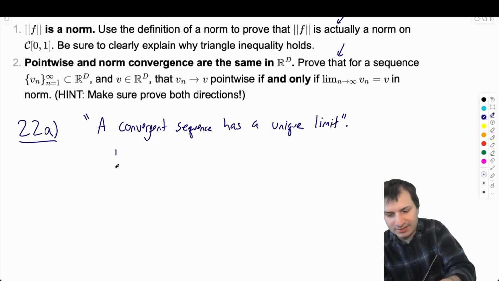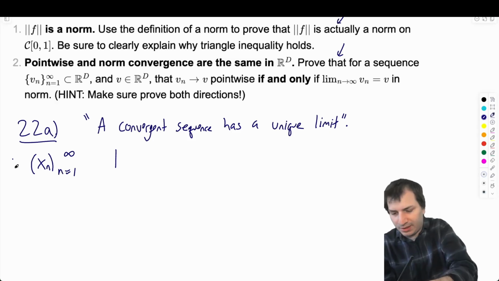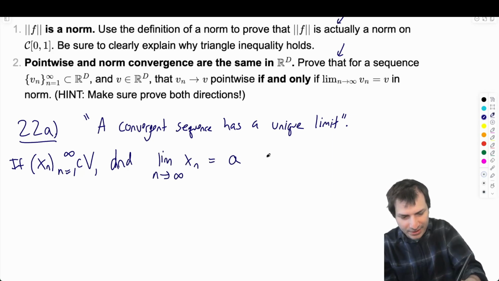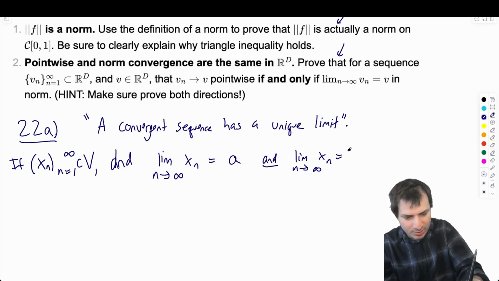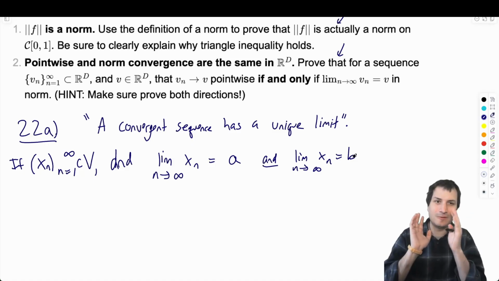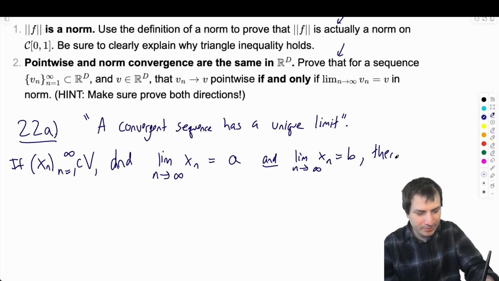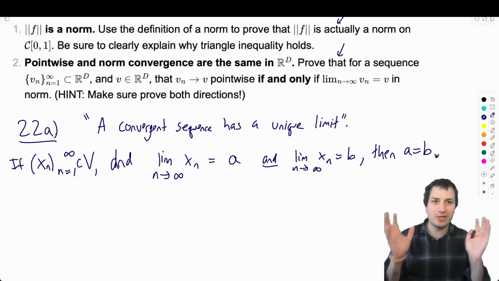And the first thing you've got to do is convert this into a mathematical statement. I'm going to convert it like this. I'm going to say if xn is a sequence, so xn is my sequence, let's call the vector space V, and the limit as n goes to infinity of xn equals, let's call it A, and the limit equals B. So if you have a sequence and it has a limit which is A and it has a limit which is B, then A equals B. So that's the way I converted it.